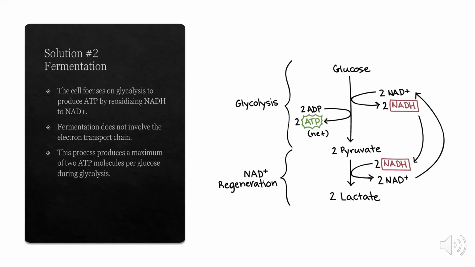The second solution, and the one that we're primarily going to focus on, is fermentation. In this process, the cell focuses on glycolysis to produce ATP by reoxidizing NADH to NAD+ to be used as an electron carrier. Fermentation does not involve the electron transport chain and does not directly produce any additional ATP beyond what is already produced during glycolysis. This process produces a maximum of 2 ATP molecules per glucose during glycolysis.